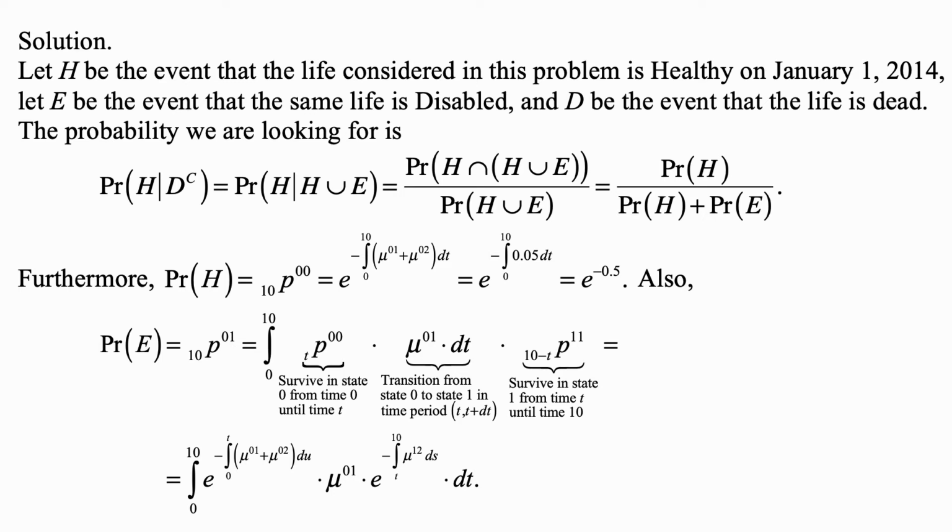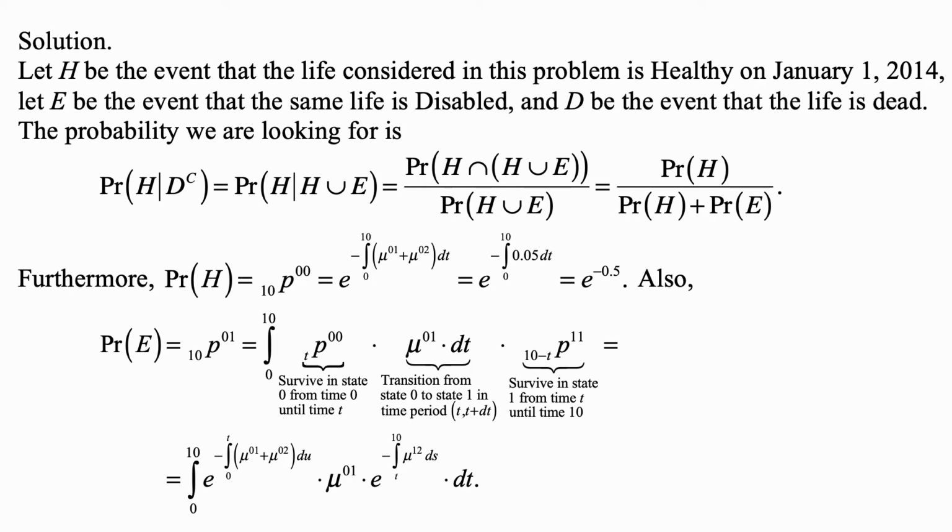And so this is just like constant force survival. What is the probability of survival over n years under constant force? E to the minus n mu. In this case, it's e to the minus integral from 0 to 10 of 0.05 dt. And that's e to the minus mu times n, where mu is the sum of the two forces, so 0.05 times 10, which is e to the minus 0.5. Also, what is the probability of E?